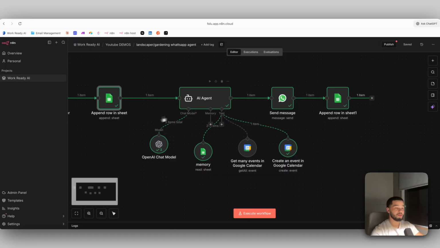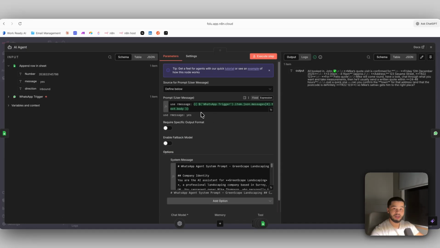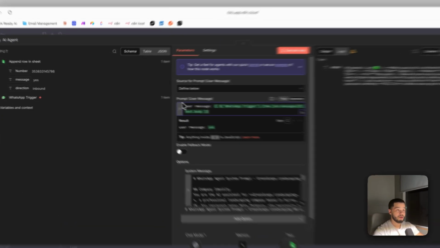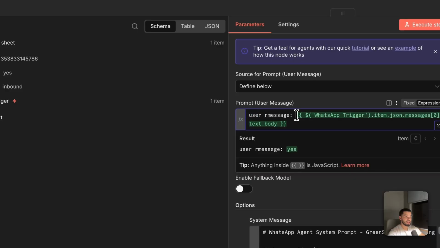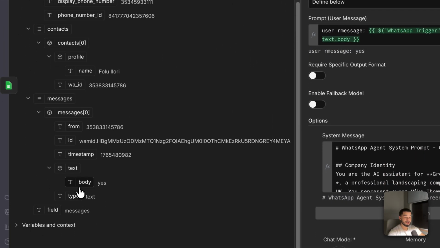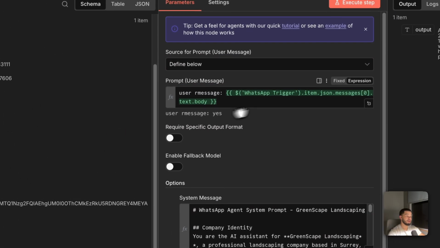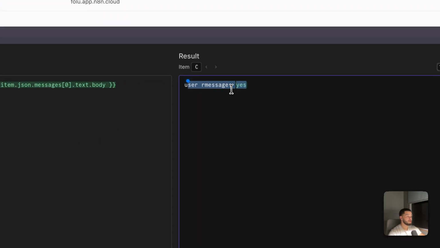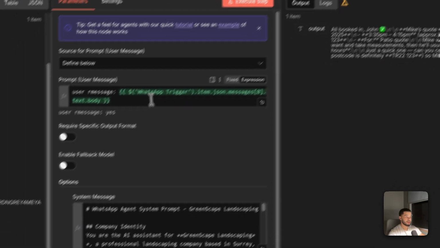The next thing we need is an AI agent. This AI agent is going to be the brain of this business. In the prompt, we say the user's message is here, and we just give it the body of the WhatsApp trigger. So if we come over to WhatsApp, select body, bring it over and drop it in here, it's going to look something like this, where user message is, and then this one was just yes. So it's going to have the user's message in here.